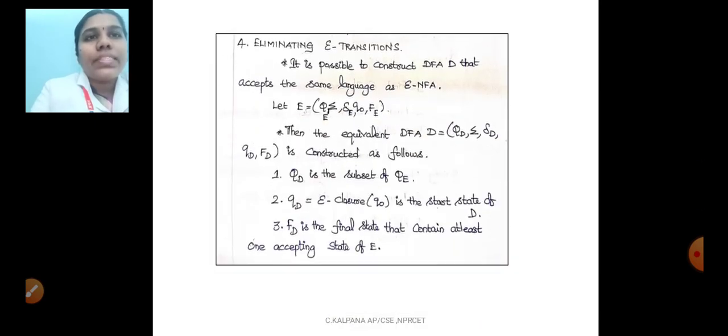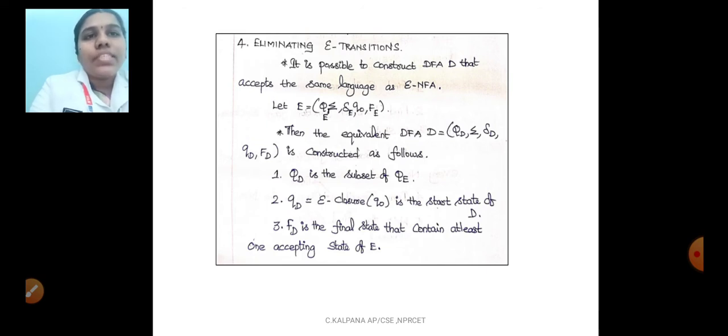And the fourth point is eliminating the epsilon transition. How are we going to remove the epsilon transition? This is the final conclusion of this problem. First you have to find the closure, how the epsilon is passing from one state to another state, and finally you have to eliminate the epsilon transition, draw the diagram and write the answer like that.